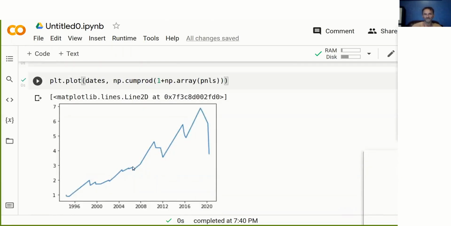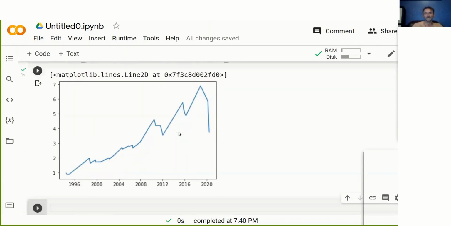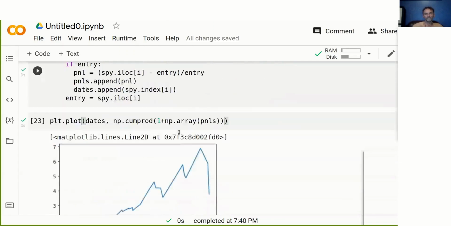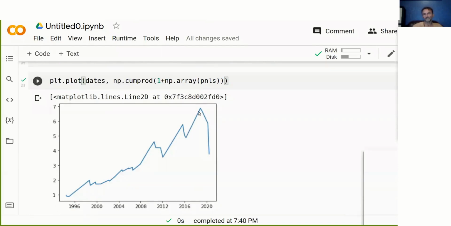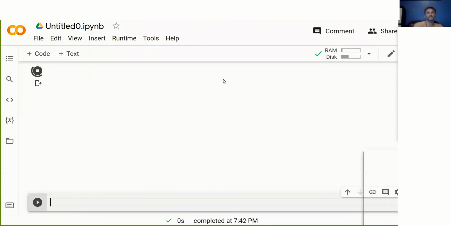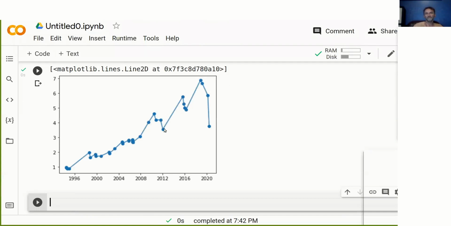All right, so this is all pretty cool, but oftentimes when we run this, for example, and say we have a trade from here to here, let me just do this a little bit better. So we have these trades here, but we don't necessarily know what happens in between.